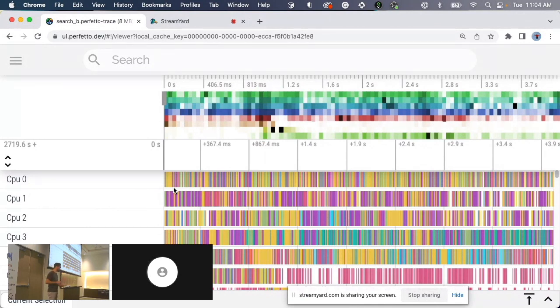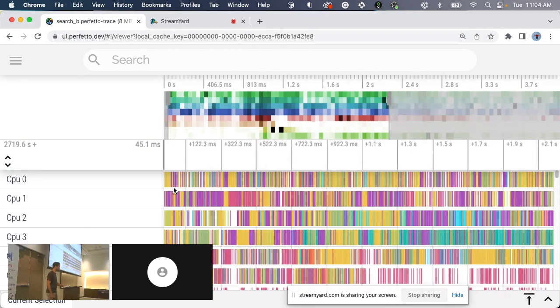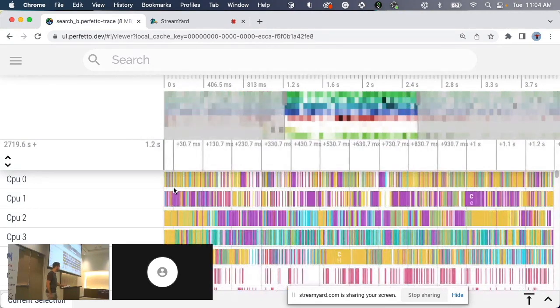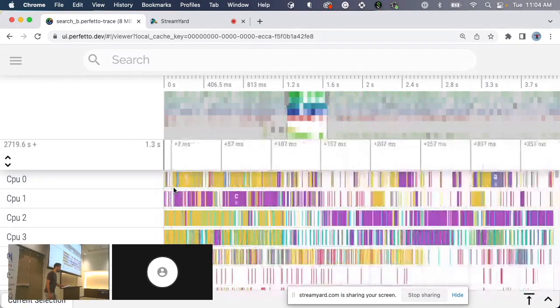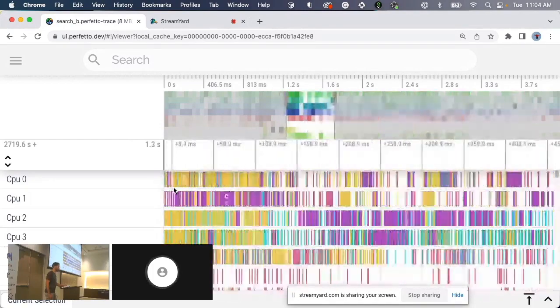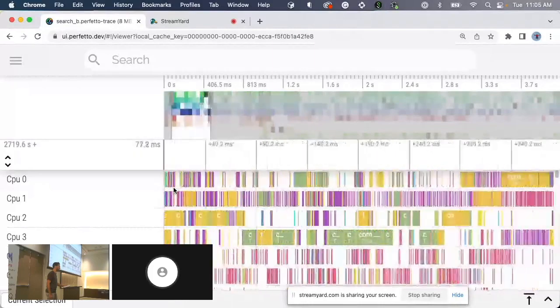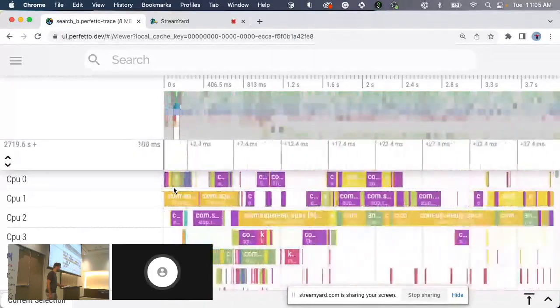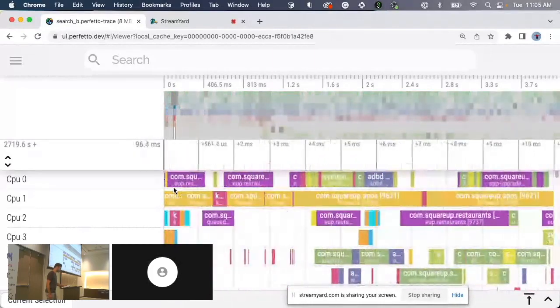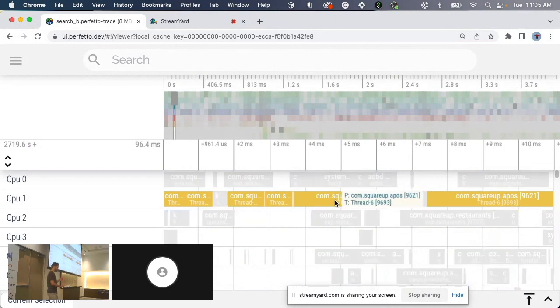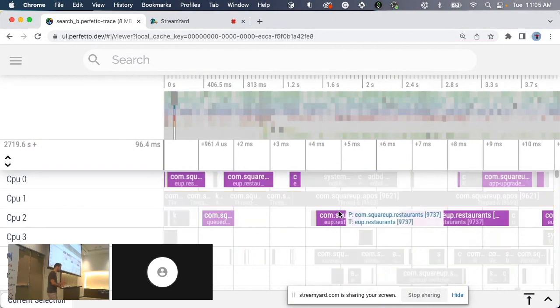You could use your mouse, but really the easiest way is like a gamer: you can use WASD. It's the same keys as video games. And so you can zoom in. What I love about Perfetto is that it's really, really fast, and that makes it really fun. So here, for example, I'm zooming in and you can see different apps. I don't see what's going on, but I just see that different apps have their different threads being scheduled on different CPUs over time.